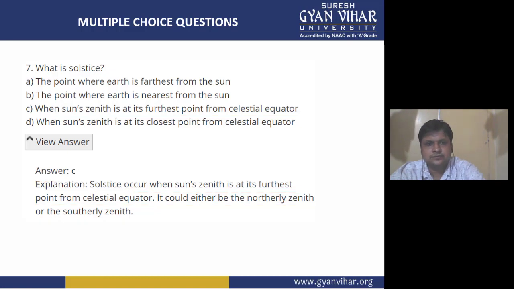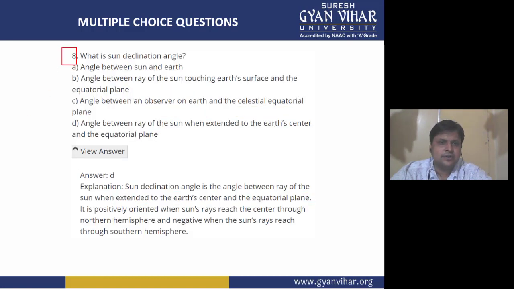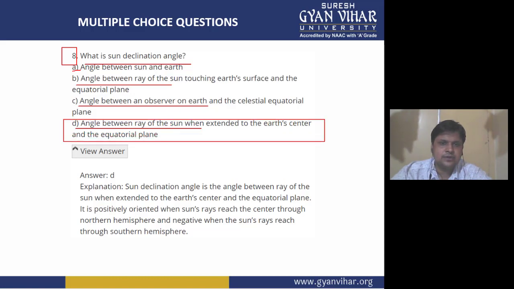Coming to question number 8. The question is, what is sun's declination angle? Now this I have taught to you. Let's read out the options. A is angle between sun and earth. B is angle between a ray of sun touching earth's surface. C, angle between an observer on earth and celestial equator. And D, angle between ray of the sun when extended to Earth's center and the equatorial plane. Now this D option is the correct option, that sun's declination angle is the angle between the ray of the sun when extended to the Earth's center and the equatorial plane. So D is the correct option.